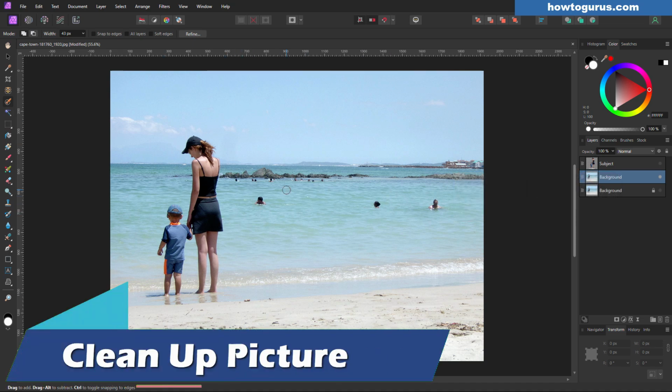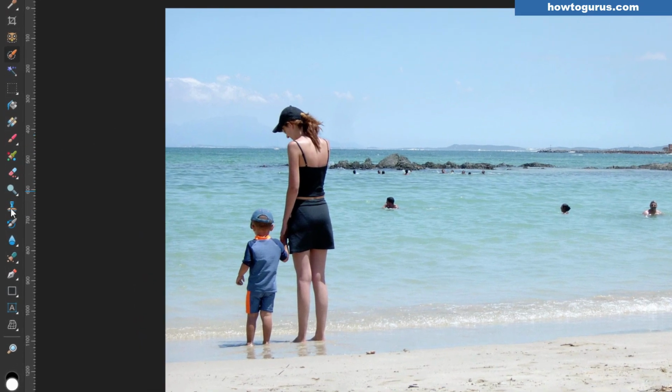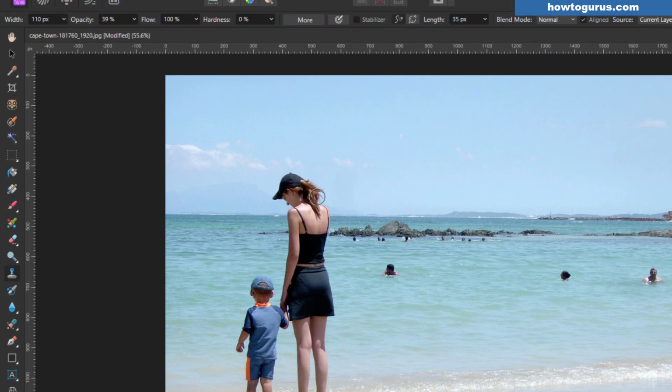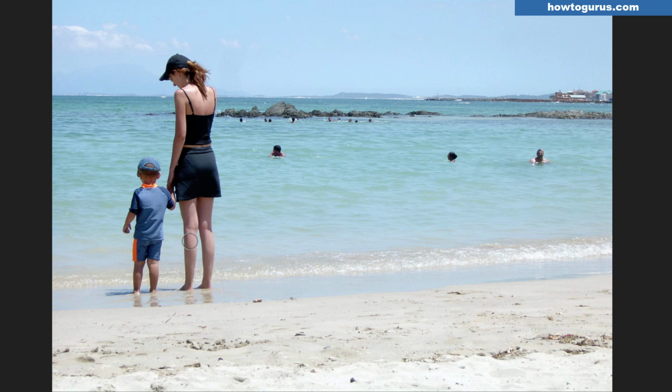Let's now clean this picture up to get rid of these people up here and everybody in the background. And that's where the clone stamp tool comes in. It's right over here. You see the brush size is pretty small. I'll use that same keyboard shortcut, the right square bracket, to increase my brush size. Now for this, you want to make sure up here that your hardness is set all the way to the left at 0. You have to have a 0 hardness for this to work out well. Let's set the opacity. Make sure that that's all the way to the top at 100%, and that should be good. And then just begin to work in.